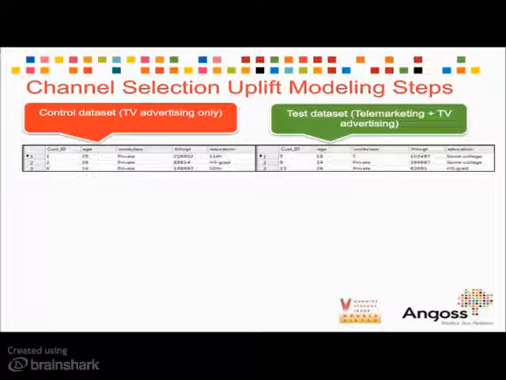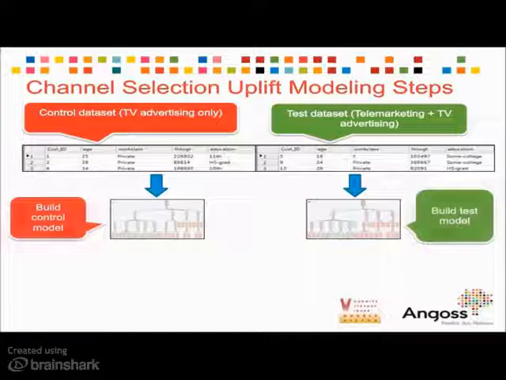And then we're actually going to build two separate models, so two different models. The first model will be built on the control data set, and that's going to predict the likelihood that somebody is to purchase based upon only receiving TV advertising. The second model, the test model shown here with the green associated with it, is going to predict the chance of purchasing based upon the person seeing both the TV advertising but also being contacted via telemarketing activity.